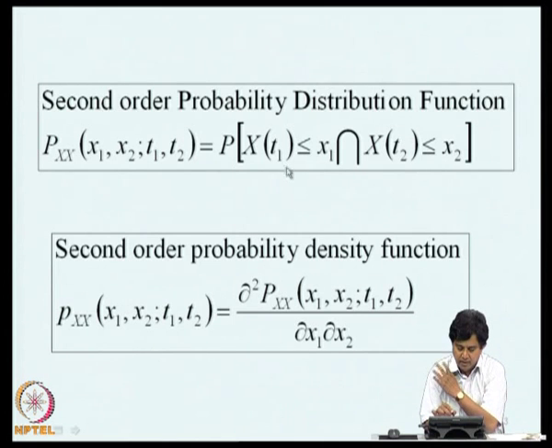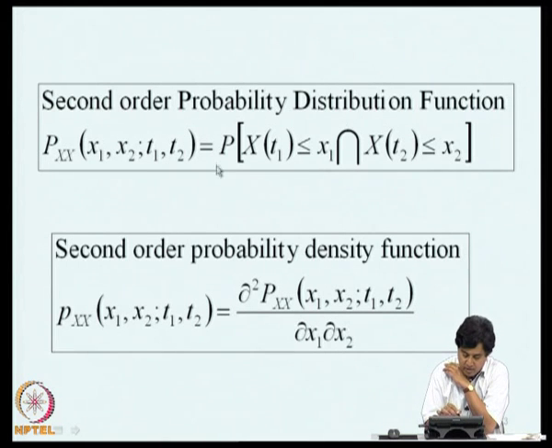Now, if we consider two time instants, t equal to t1 and t equal to t2, I will have two random variables. Now, I can write the expression for the joint probability distribution function of these two random variables, and that is p of x of t1 less than or equal to x1 intersection x of t2 less than or equal to x2. This I call the second order probability distribution function of the random process x of t, and x1 and x2 are the states and t1 and t2 are the times at which I am forming these two random variables.